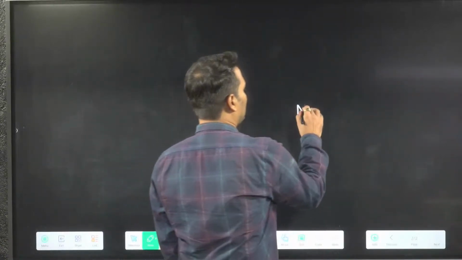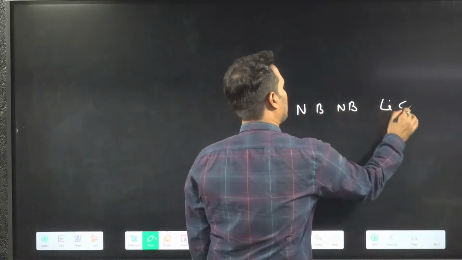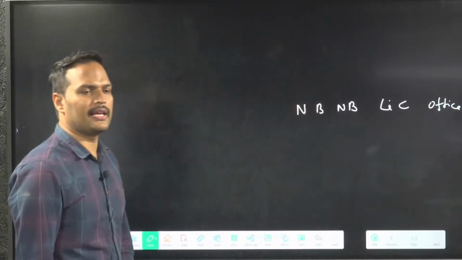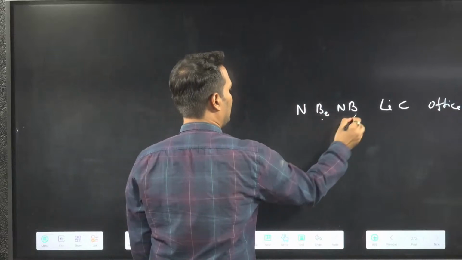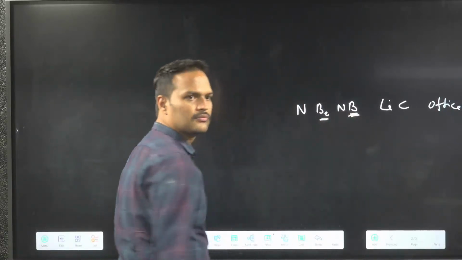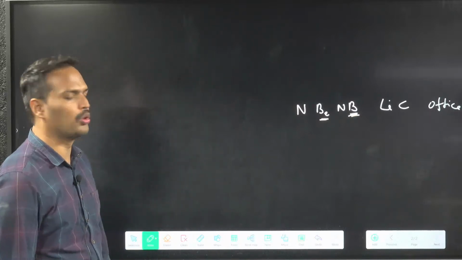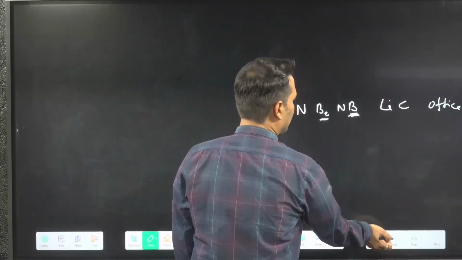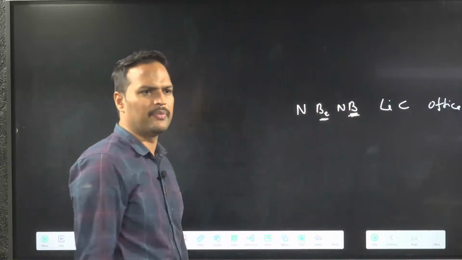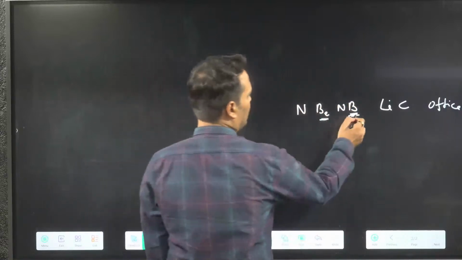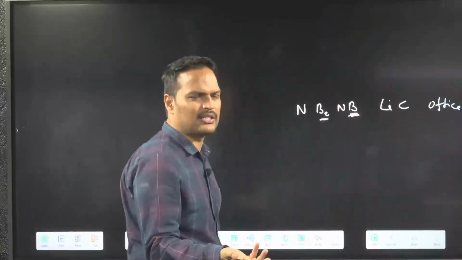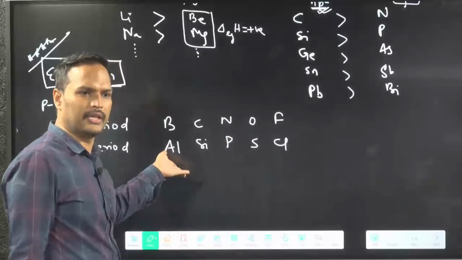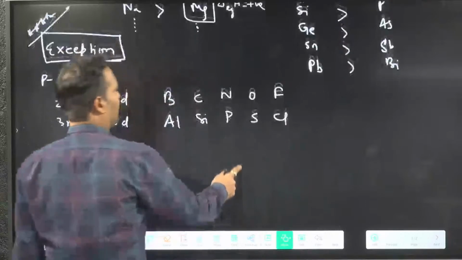So there is a shortcut like this कि NB LIC office. This is your beryllium, and this is your boron. Exceptions are there. This is the second period comparison. We can see the electron affinity order. But so many exceptions we will not discuss. Otherwise, in discussing many more things, we forget this important thing.